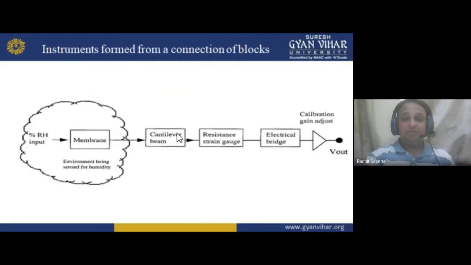Now, as I told you earlier in my previous lecture, instruments are formed from a connection of blocks, basically a combination of blocks. Each block is performing its own work.